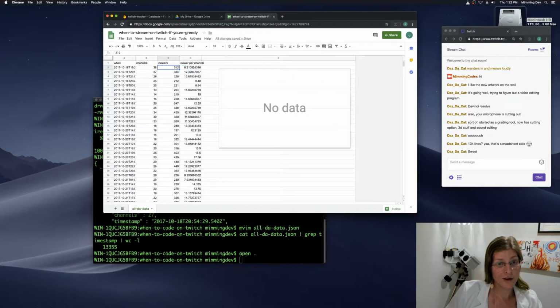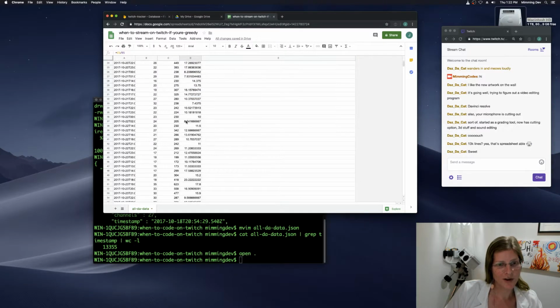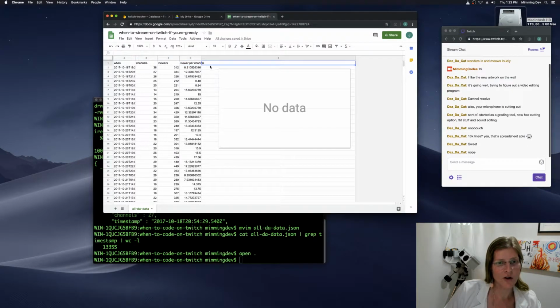And now we can see one wonderful thing. Some of these numbers are kind of low, like 8 viewers per programming channel. I guess programming on Twitch is just not that popular. But we can see this is like 2 years of history, and that it's gotten more popular over time. Although there are a few hours where we only get like 3 or 4, on average it's probably better. So let's see if we can find overall trend lines.